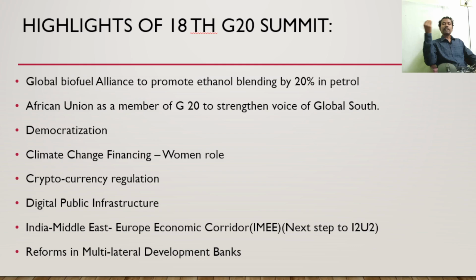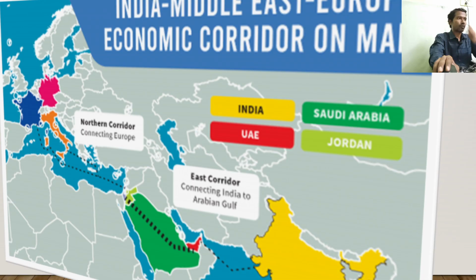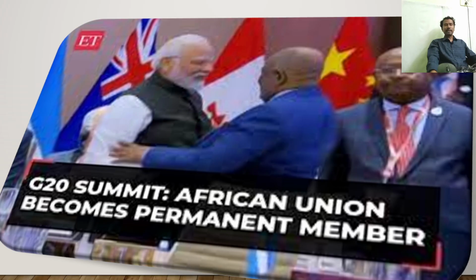So we have seen the Global Biofuel Alliance, this corridor, and the African Union becoming a permanent member of G20. Other than the African Union, there's the European Union also. Some people may call it G21, but no such change; G20 remains G20, though there are 21. So let us see the Delhi Declaration and the way forward. The way forward is simple.